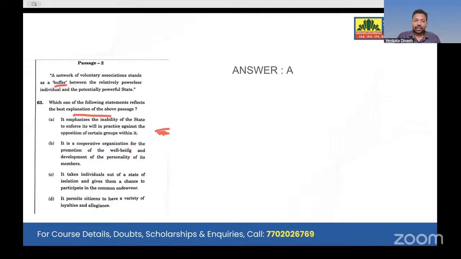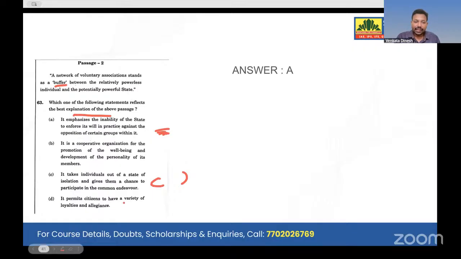It is a corporate organization for the promotion of the well-being and development of personality in its members. No. Option C, it takes individuals out of isolation and gives them a chance to participate in the common endeavor. We don't know whether individuals and the state are isolated. Nowhere is it mentioned, no.